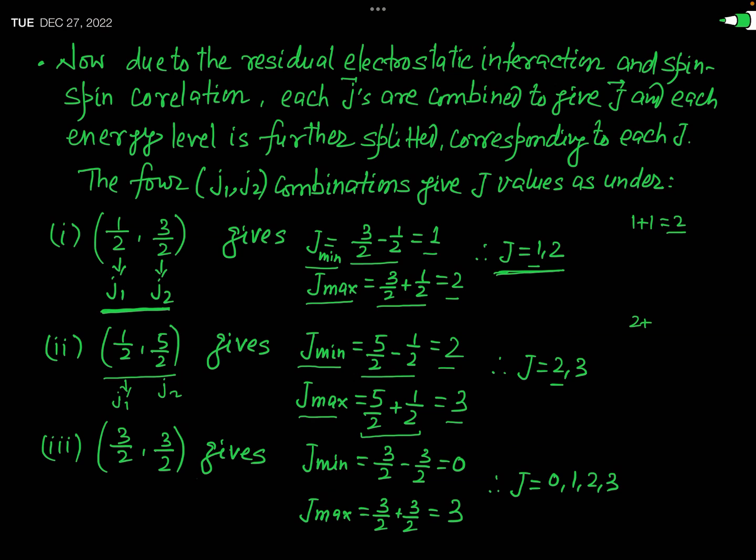So you have to write first of all its minimum value, which is 2, and then 2 plus 1, which is 3, and this is actually the maximum value. So there is no need to write other numbers. So J has only 2 values in this case. These are 2 and 3.